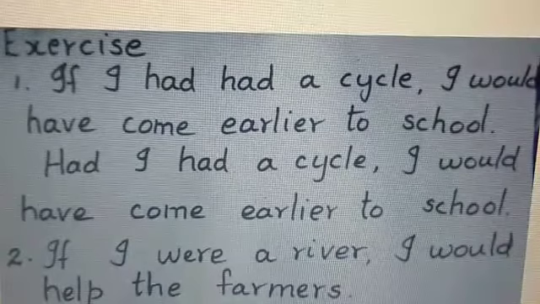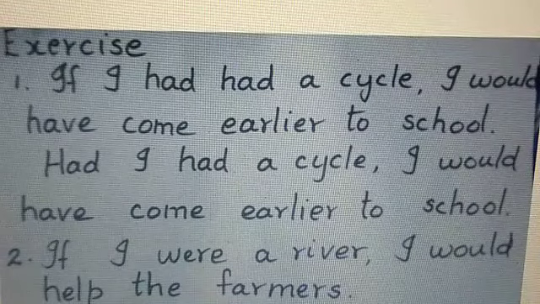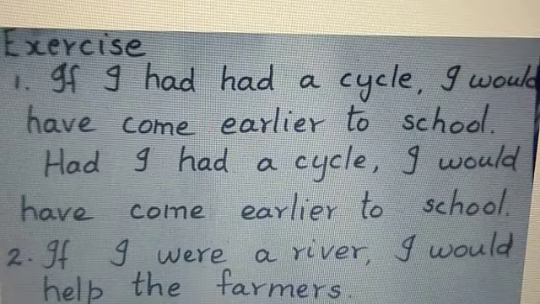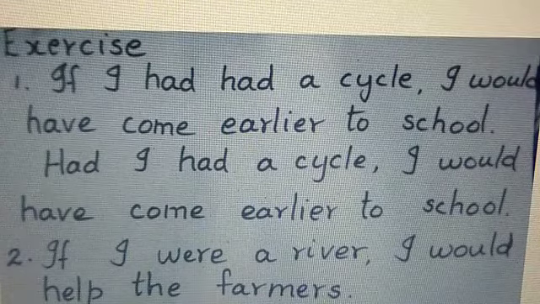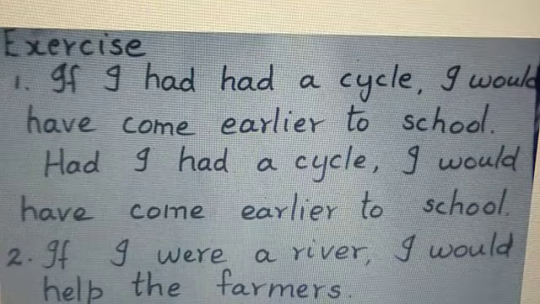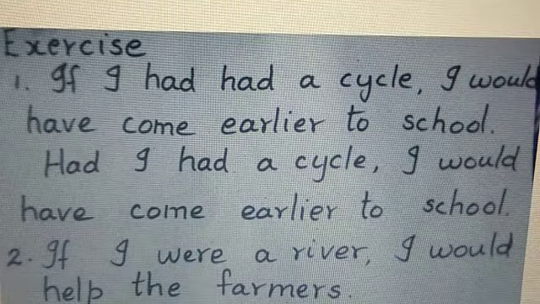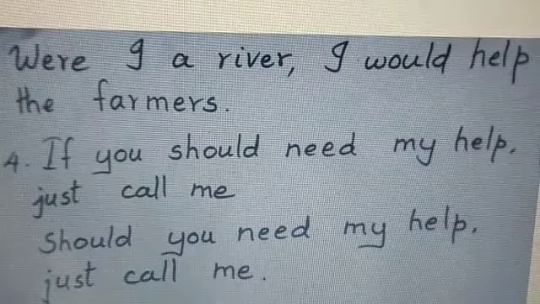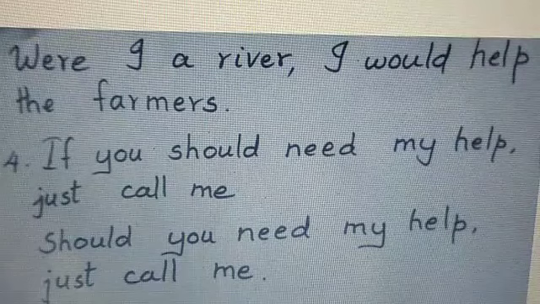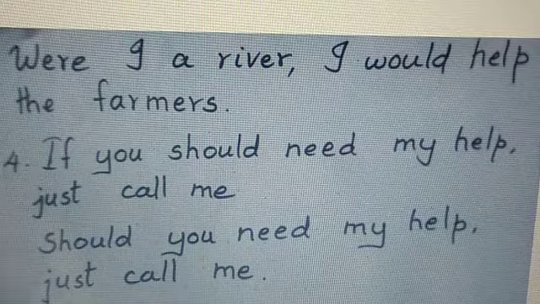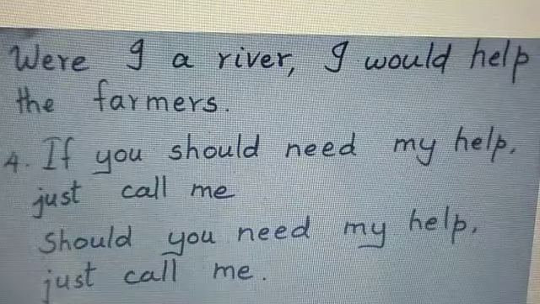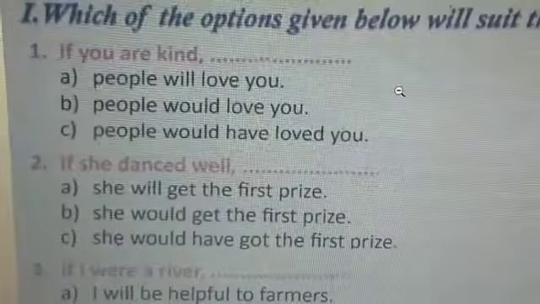Let us see some more examples in this exercise. First one, if I had had a cycle, I would have come earlier to school. So what will be the inversion? Had I had a cycle, I would have come earlier to school. Second one, if I were a river, I would help the farmers. The inversion is, were I a river, I would help the farmers. Next one, you see, if you should need my help, just call me. The inversion will be like this. Should you need my help, just call me.